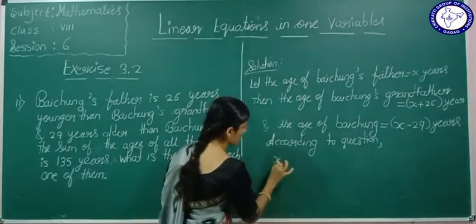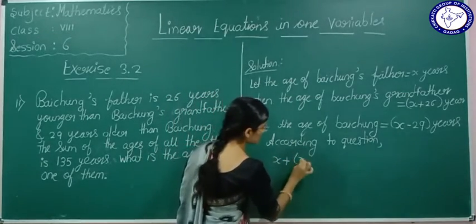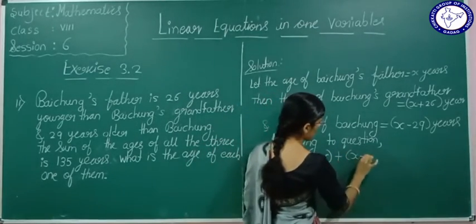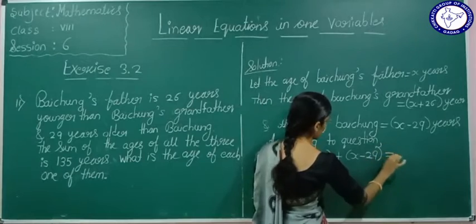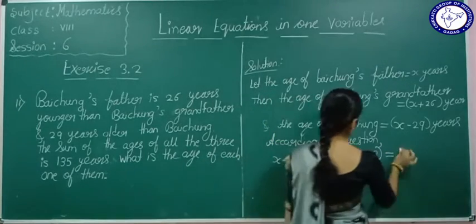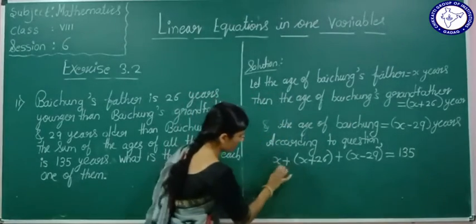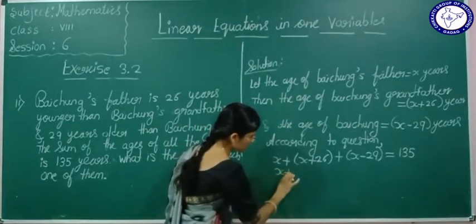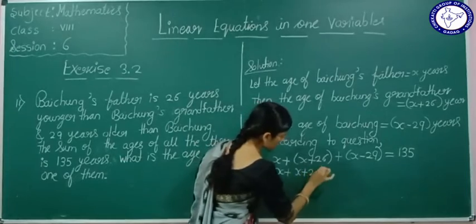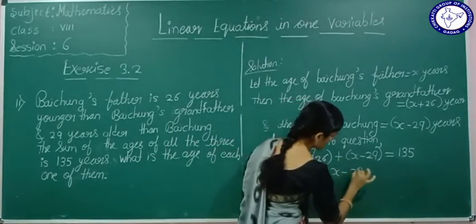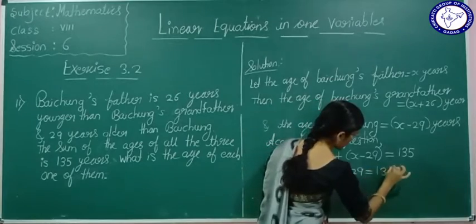That is x plus 26 plus x minus 29 is equal to 135 years. Now we will solve this. Here I will remove the brackets: x plus 26 plus x minus 29 is equal to 135.